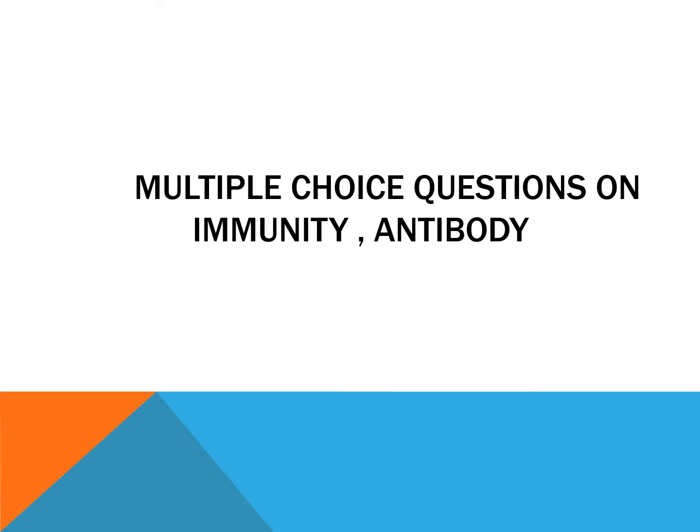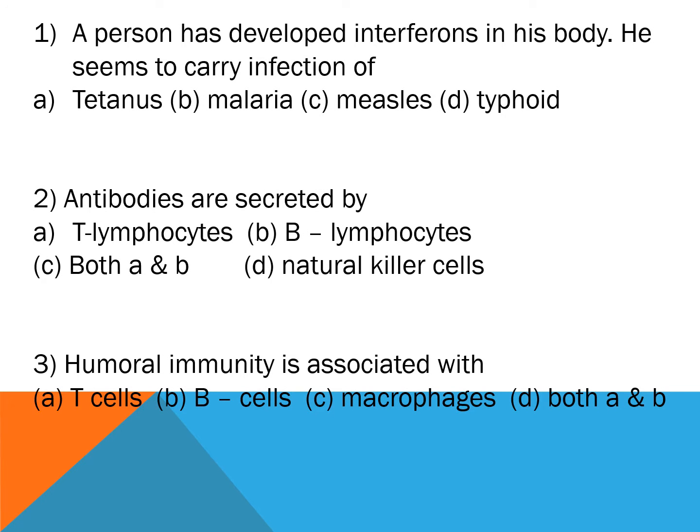Today we are going to discuss the multiple choice questions on immunity and antibody. So the first question is, a person has developed interferons in his body. He seems to carry infection of option A, tetanus, option B, malaria, option C, measles, option D, typhoid. And the correct answer is option C, measles.